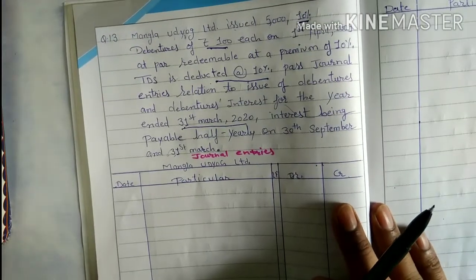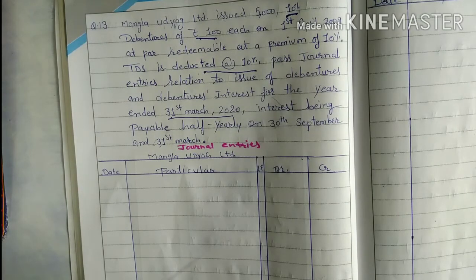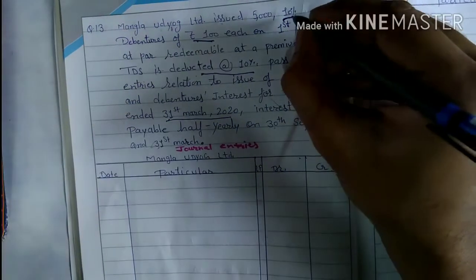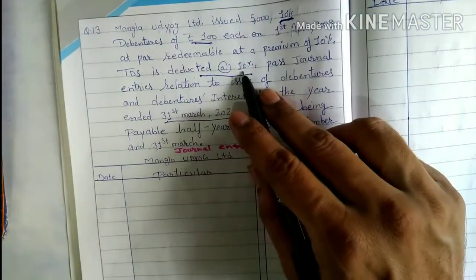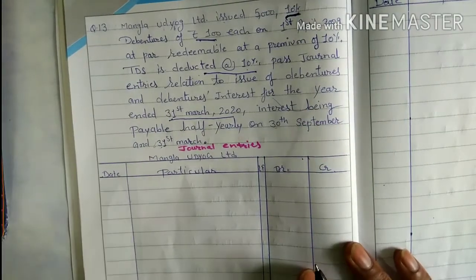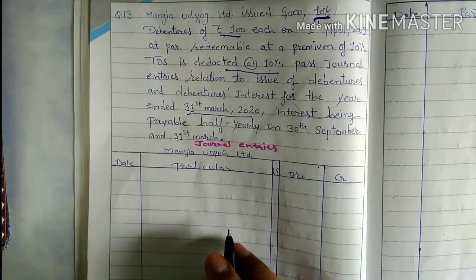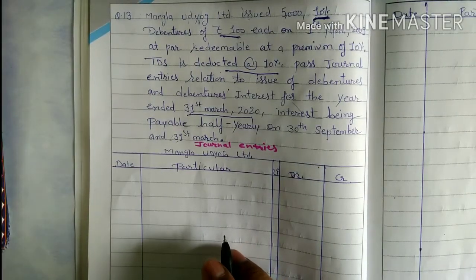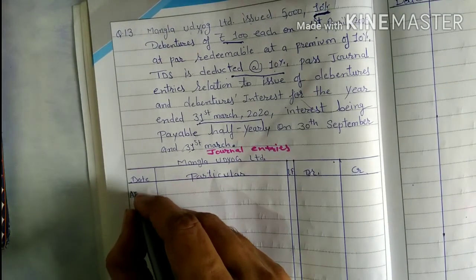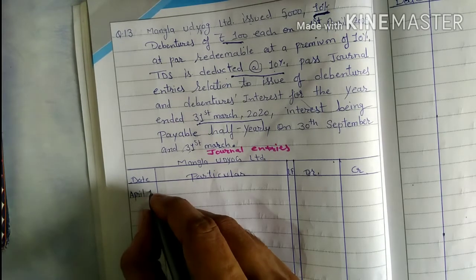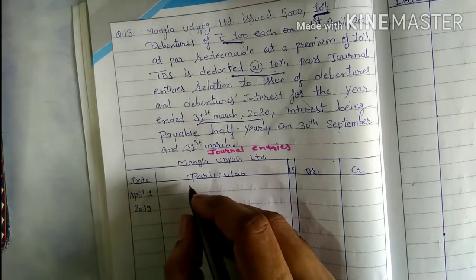Some terms are important. In the question it is given that 5,000 debentures were issued at 100 rupees each. On that we have to pay 10% interest and TDS, that is also 10%. And in the question it is given that you have to pass entries for 2020. So for the year 2020 we pass all the entries. It means when we issued the debentures, that entry is also included. So on April 1st 2019 it is given